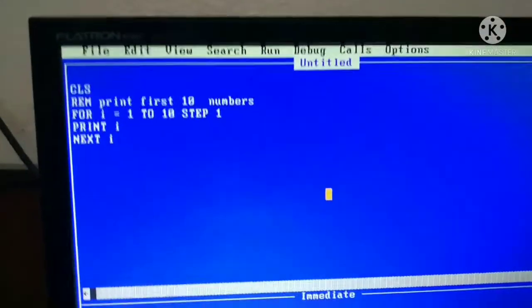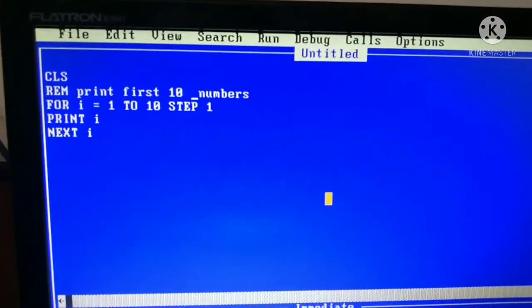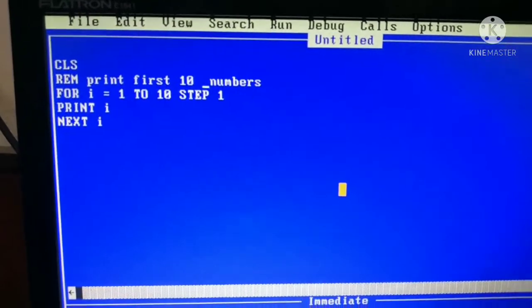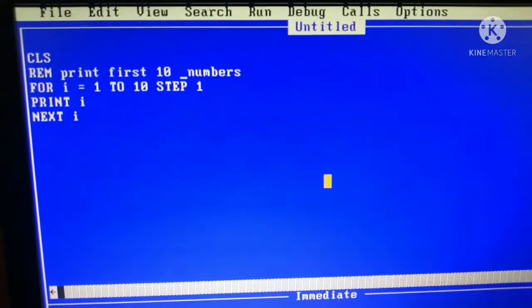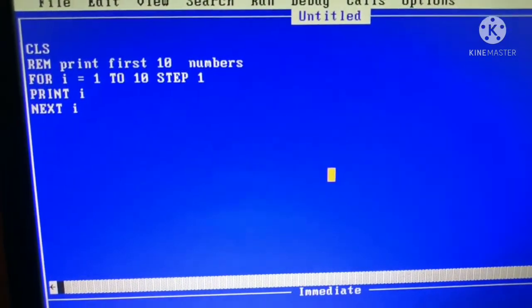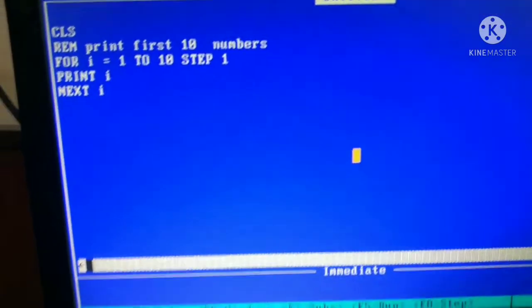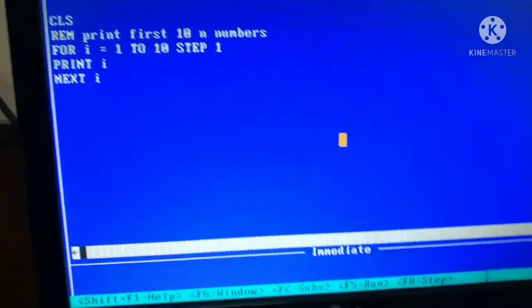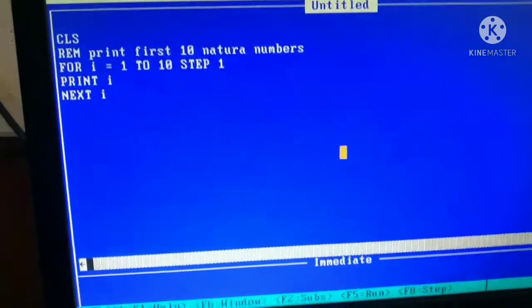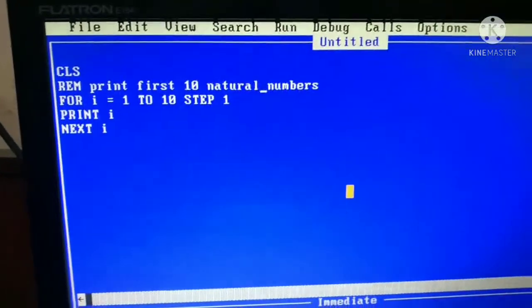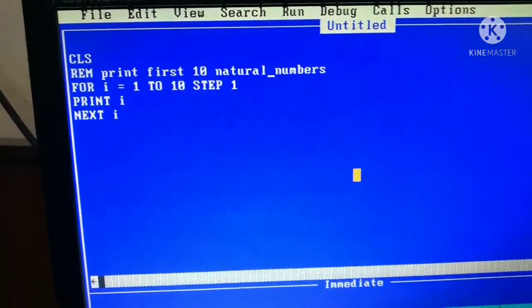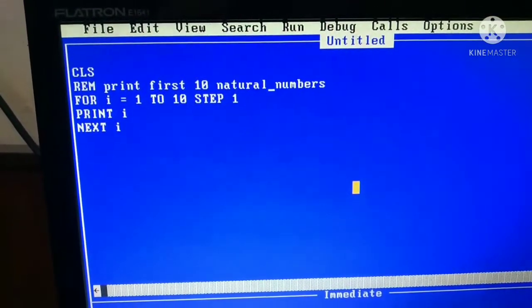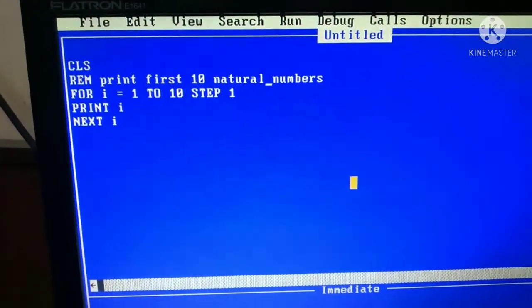Now see the program. This is a simple looping program using a FOR NEXT loop. The first statement is CLS, then REM print first 10 natural numbers. FOR I = 1 TO 10 STEP 1, PRINT I, NEXT I. Here I varies from 1 to 10.